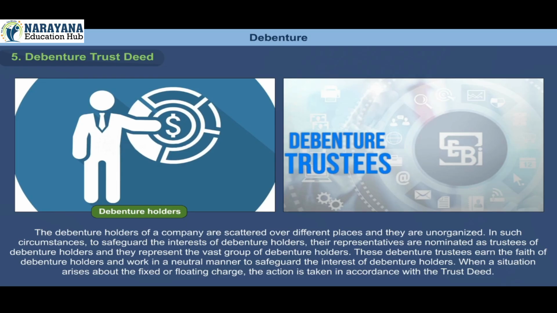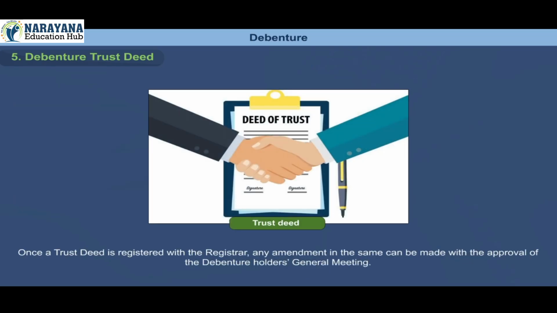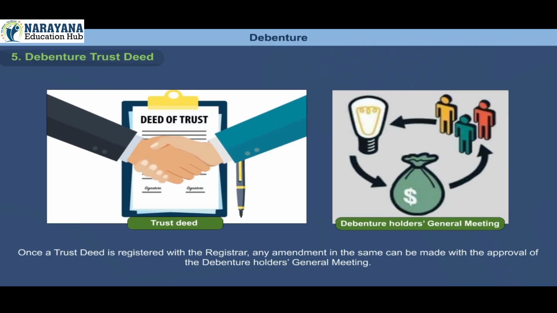These debenture trustees earn the faith of debenture holders and work in a neutral manner to safeguard the interest of debenture holders. When a situation arises about the fixed or floating charge, the action is taken in accordance with the trust deed. Once a trust deed is registered with the registrar, any amendment in the same can be made with the approval of the debenture holders' general meeting.